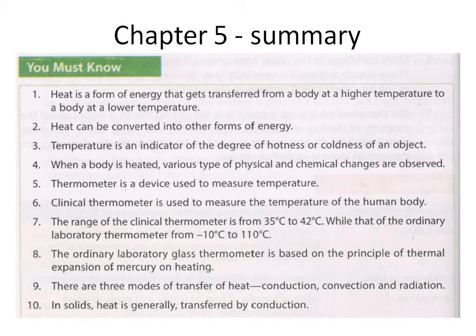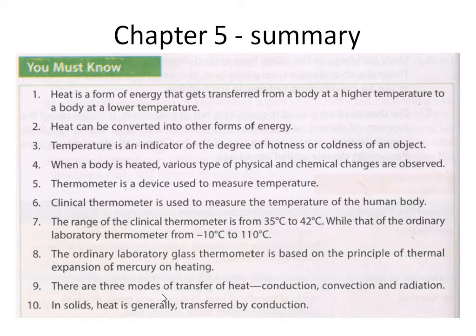This is also given in a video, the difference between clinical thermometer and mercury in glass thermometer, that is laboratory thermometer. The other name of laboratory thermometer is mercury in glass thermometer. The ordinary laboratory glass thermometer is based on the principle of thermal expansion of mercury on heating. Thermal expansion means whenever a body is heated, it expands.